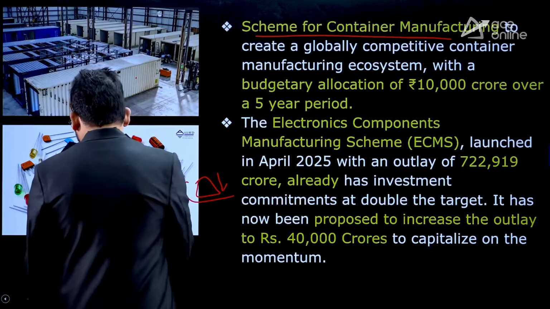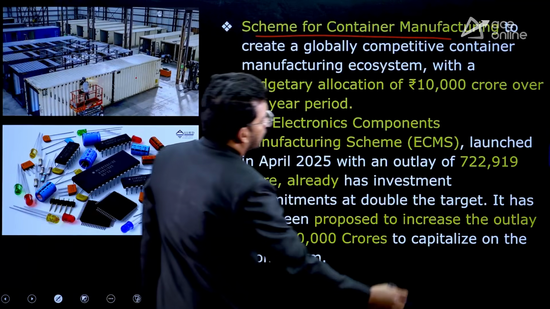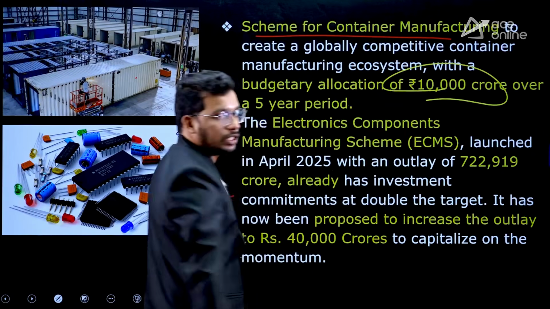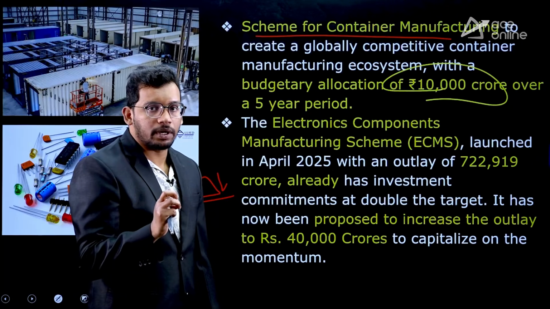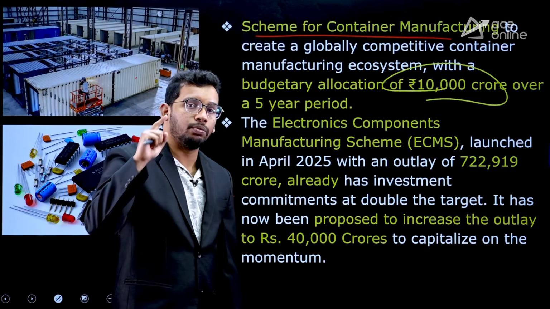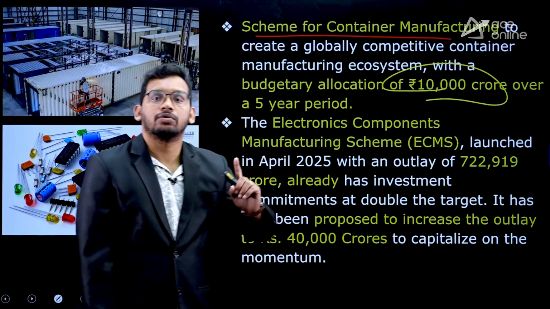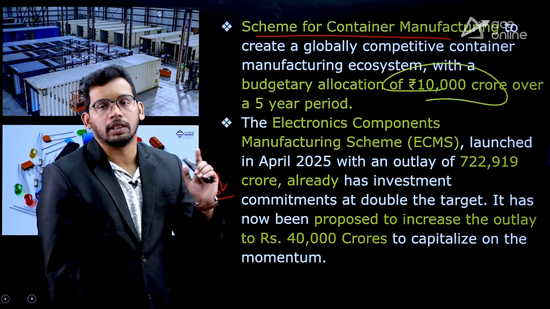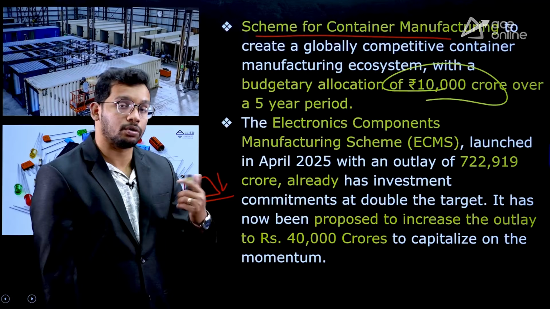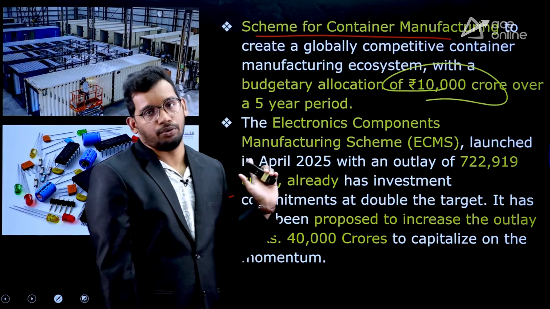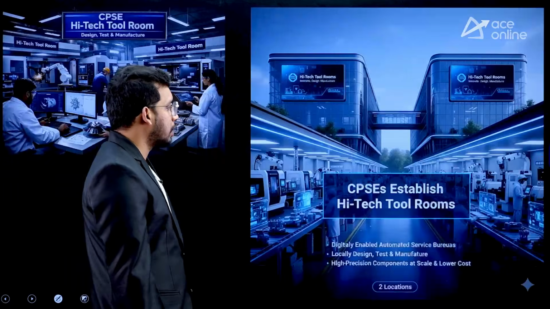For that purpose, government has allocated 10,000 crores in the next 5 years. So what is government going to do? Government is going to promote container manufacturing within India with the 10,000 crores in the next 5 years. So all the containers that are required for India and also for other countries, we are going to produce. So that is a new scheme, right?